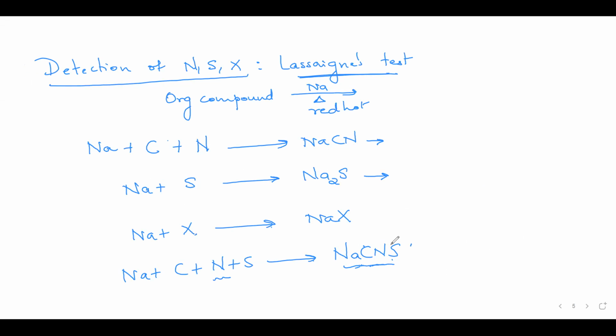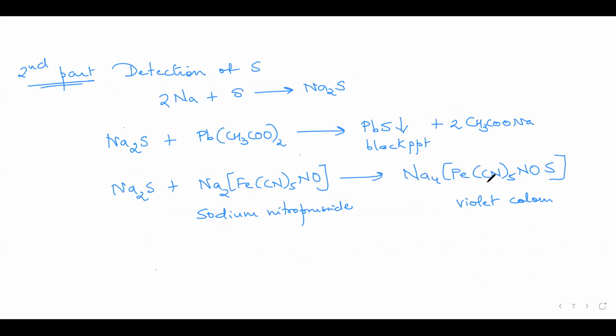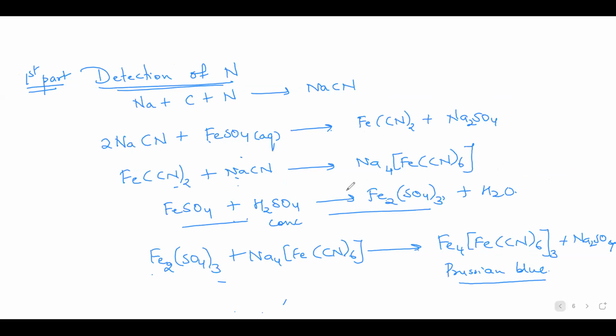Now, will sodium thiocyanide give me this Prussian blue color here? No, because this is given by which ion? Cyanide. Cyanide ion. Will that give me a positive test for sulfide ion? No, ma'am. Because this test is given only by sulfide ion and not by thiocyanide ion. Am I right? Yes, ma'am.